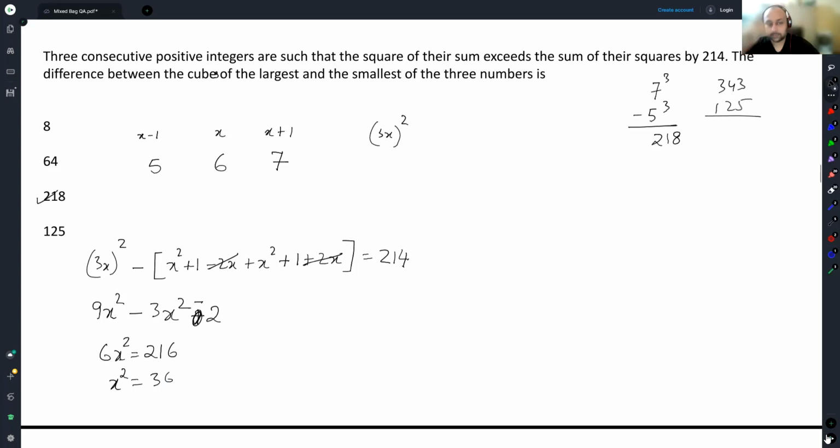So this is the entire solving part of it. In case you are paying attention, if you had simply looked at these options, this is a cube, this is a cube, this is a cube. They are not the difference of any two perfect cube numbers. See, 8 is definitely not. You could have 2 cube minus 0 cube, but then one number will not be positive. This is not possible. The only option out of the lot that was possible was 218. You could have happily marked the answer from there and moved on. All this solving is additional work, which is fine if you want to do it.